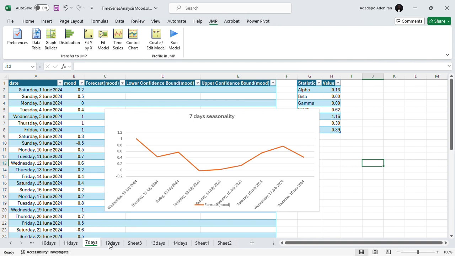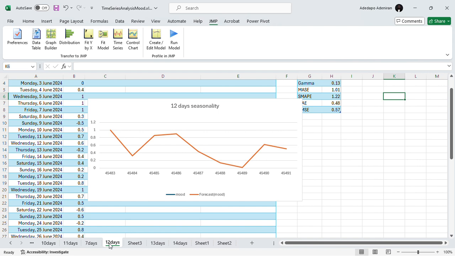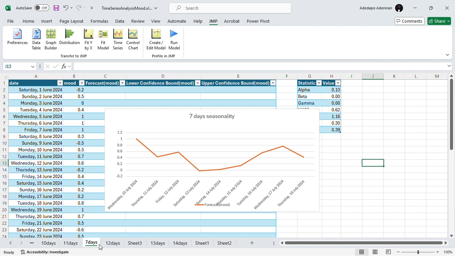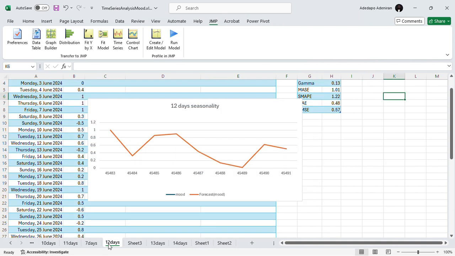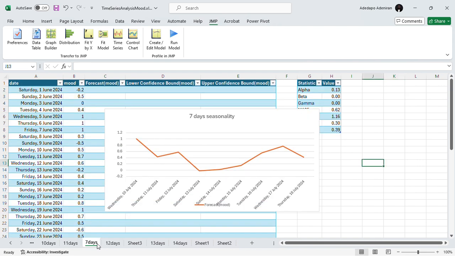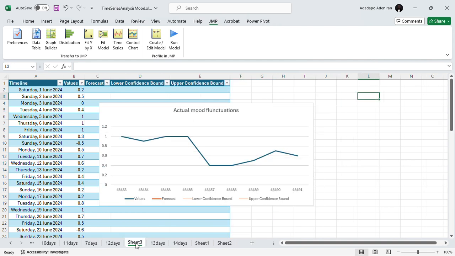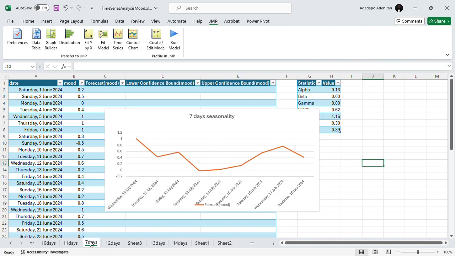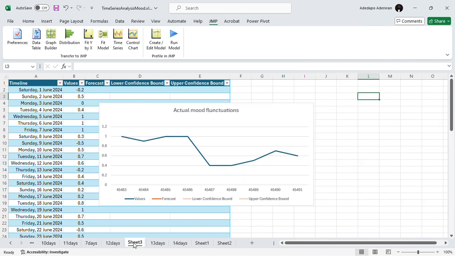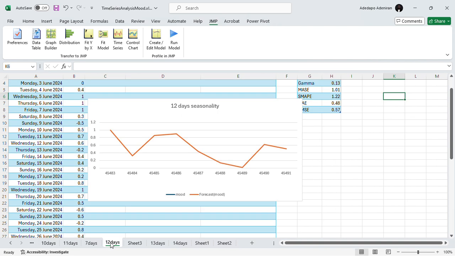Now when I used 12 days, this was what I got as the forecast. Now you notice the shape, they have quite similar shape. The 7 and the 12 have similar shape from the start and the end, although something else was happening in the middle of it. Now the actual one, what really happened, was this. You can see that it looks very similar to the 7, meaning that the 7 is a good predictor of my mood. 7-day seasonality is a good predictor of my mood fluctuation compared to a 12-day seasonality.